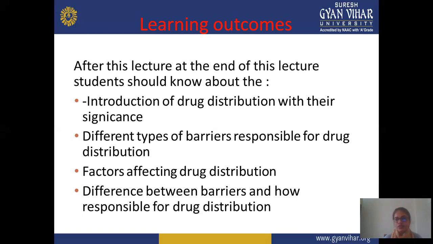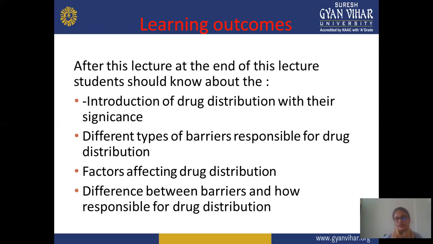Next are the different types of barrier responsible for drug distribution. We see 6 different types of barrier. So you should know all these 6 barriers and the difference between them, which barrier is better, which barrier requires which type of drug, how to cross the membrane easily, which drugs are responsible for showing a certain effect, and which precautions you take. You should know complete information regarding the 6 barriers, including the particle size and certain conditions.